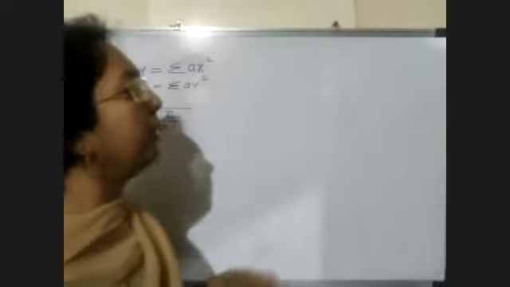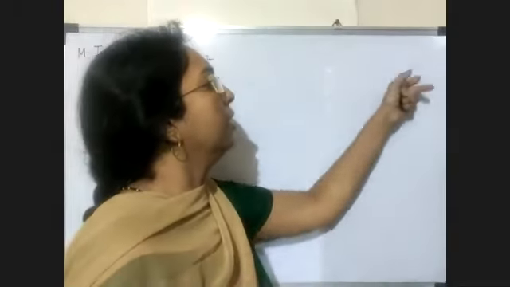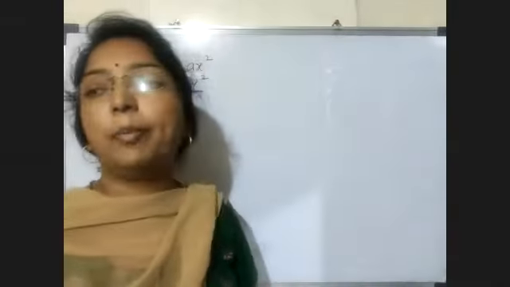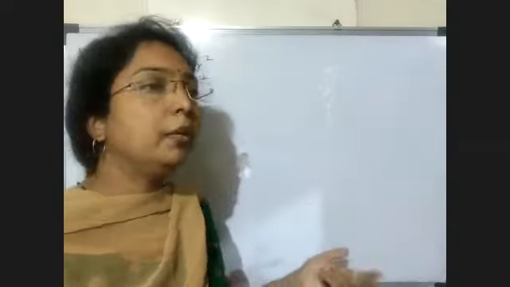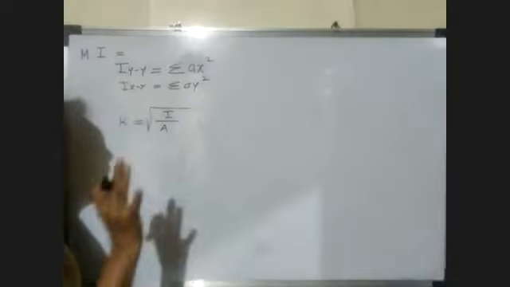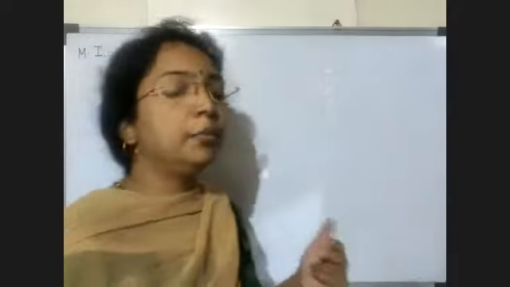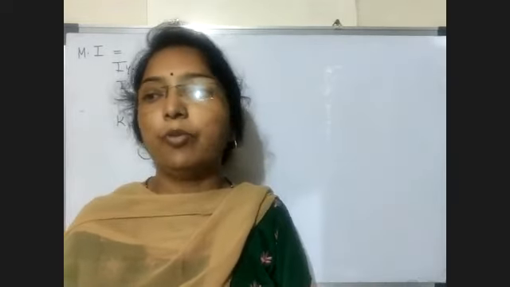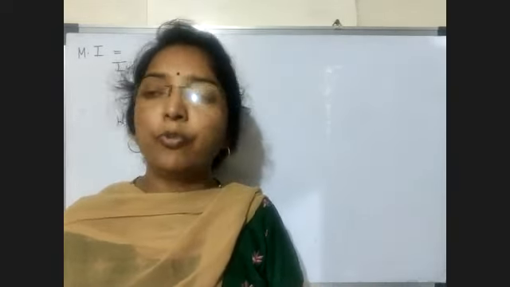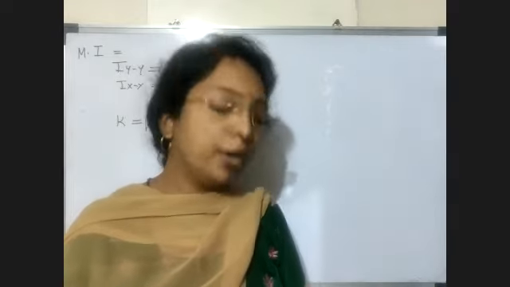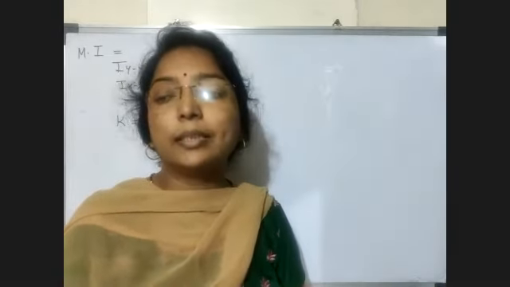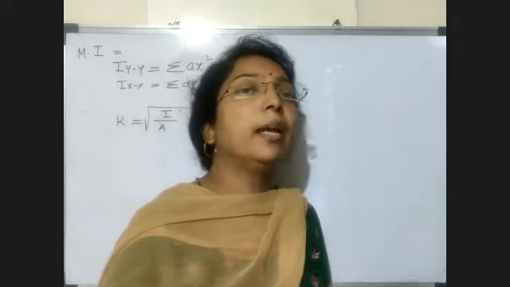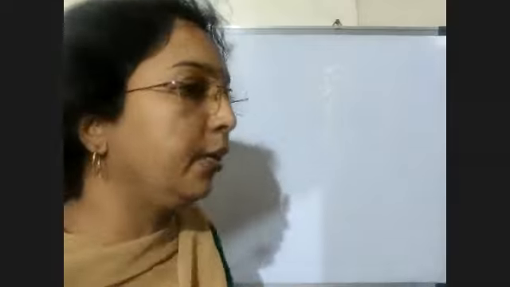Then we have seen all the basic formulas for all the basic standard figures. Nothing but moment of inertia we calculate about centroidal axis. Centroidal axis means the axis which passes through the centroid. So generally moment of inertia we calculate about centroidal axis. So we must know the position of centroid for each basic figure. That means where is the centroid of a circle, where is the centroid of a triangle, that we should know. Then only we can calculate moment of inertia about that centroidal axis.